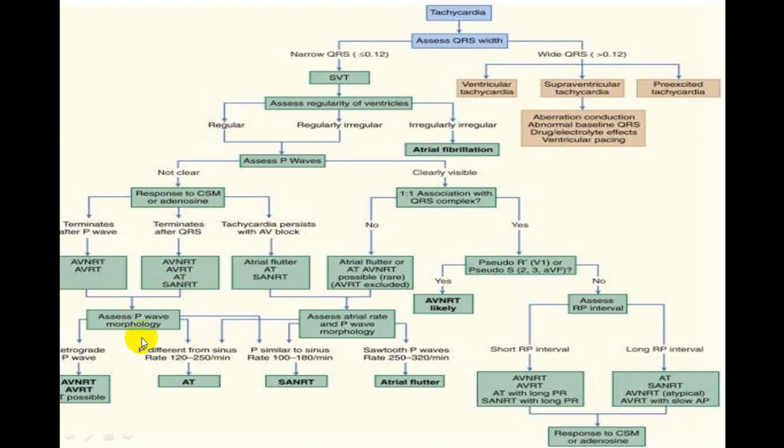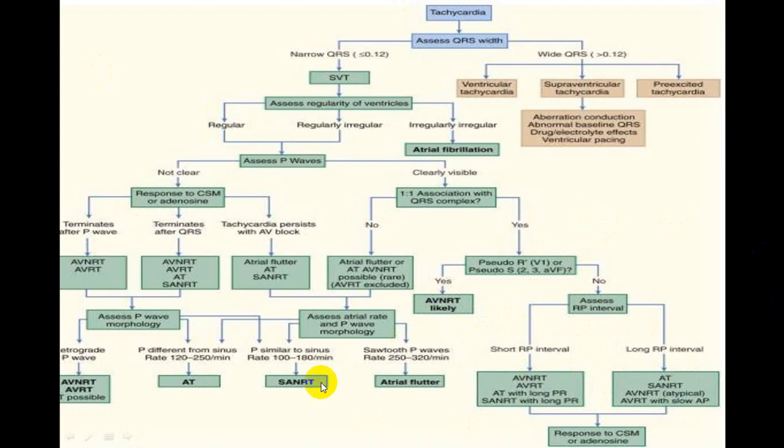And then you will have to look at the P wave morphology and try to identify whether it is AVNRT, atrial tachycardia, or sinus node re-entry tachycardia. And if it is ending with AV block, then it is atrial flutter, atrial tachycardia, or what we call multifocal atrial tachycardia, or sinus node re-entry tachycardia. And if it is clearly visible that it is 1:1 ratio, and if there is a pseudo R wave in V1, it is more in favor of an AVNRT, and if there is no pseudo R wave, then go and look at the RP interval and try to find out typical variety or atypical variety.